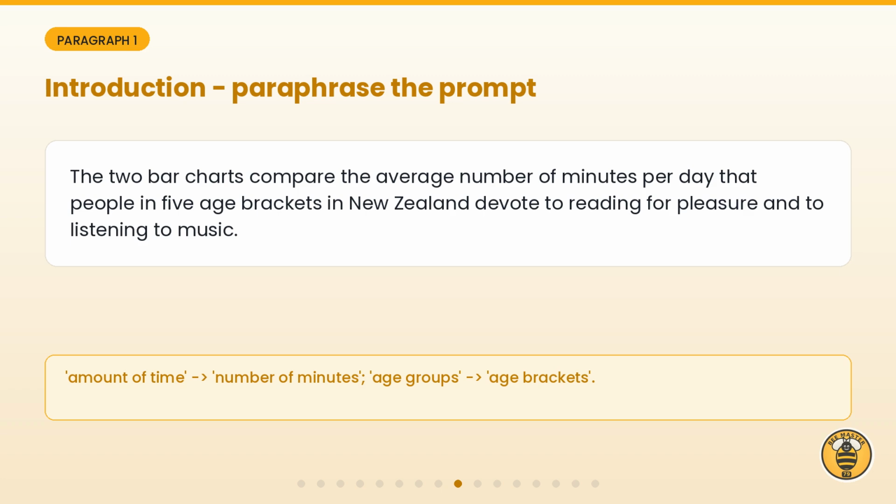Paragraph 1. The 2 bar charts compare the average number of minutes per day that people in 5 age brackets in New Zealand devote to reading for pleasure and to listening to music. Notice the paraphrasing. Amount of time becomes number of minutes. Age groups becomes age brackets.